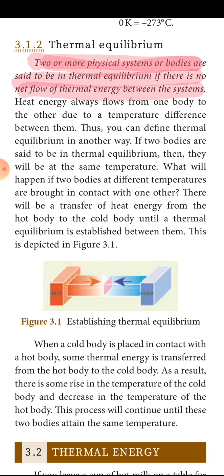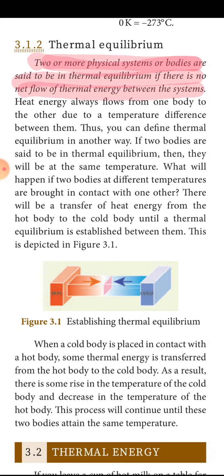The process will continue until both bodies are at the same temperature. For example, one body is at 90 degrees Celsius and the other at 40 degrees Celsius. The hotter body gives temperature to the colder body. Just think, first 10 degrees: 90 becomes 80, 40 becomes 50.